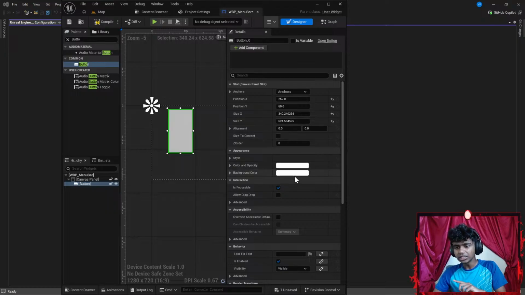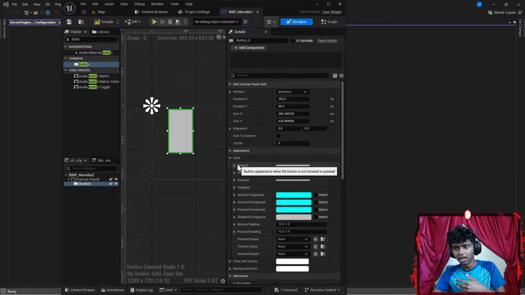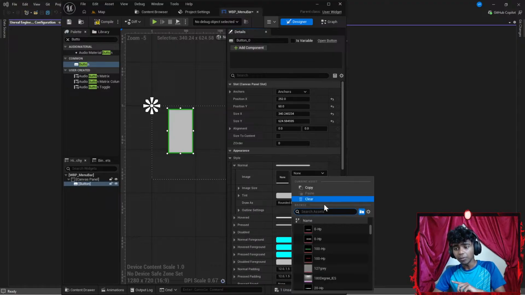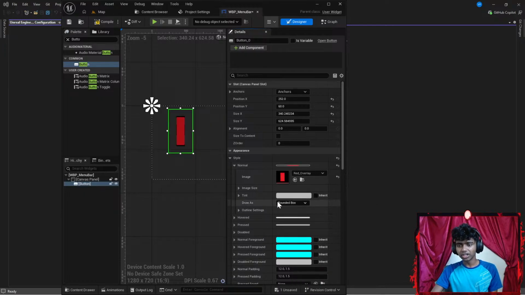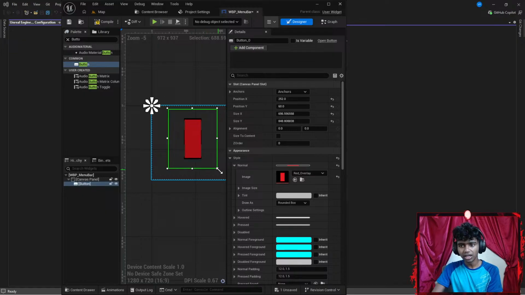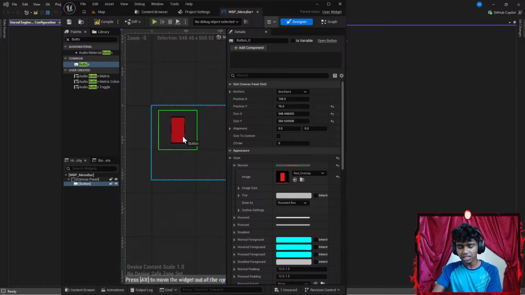Now for my buttons, I'm going to scroll all the way down until I find style. Under my style, I'm going to open normal. In my normal, I'm going to find a red overlay here. This is the PNG that I created, and this was inside my game items. I'm going to decrease the size a little.